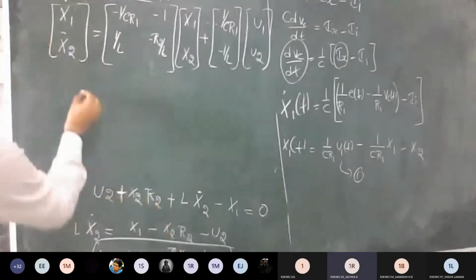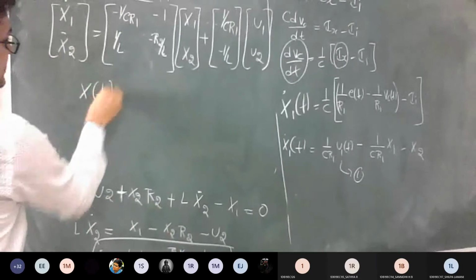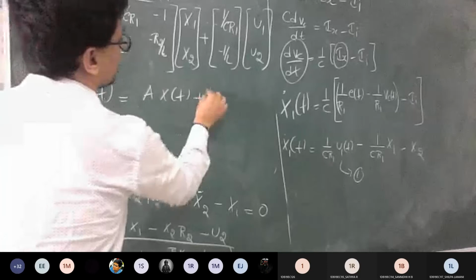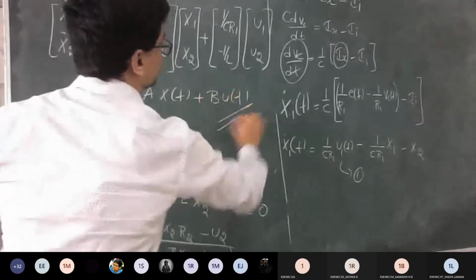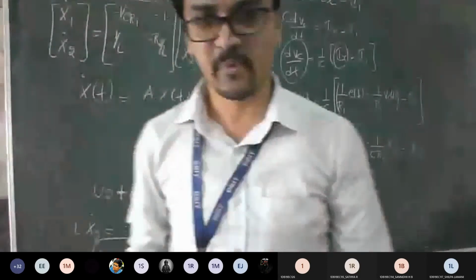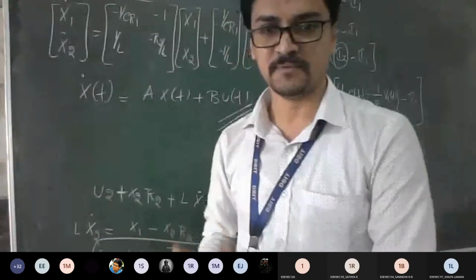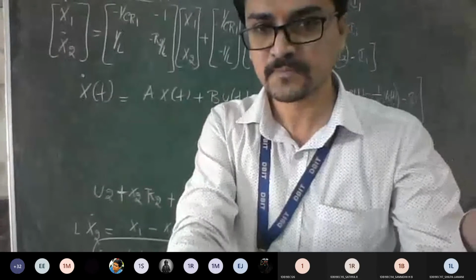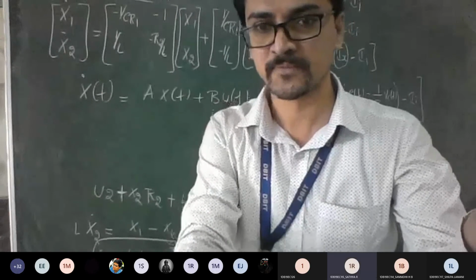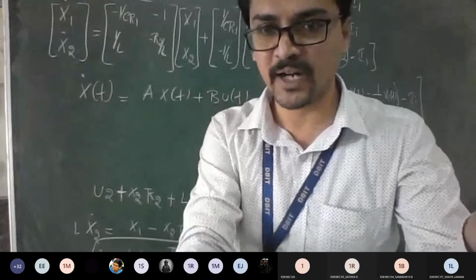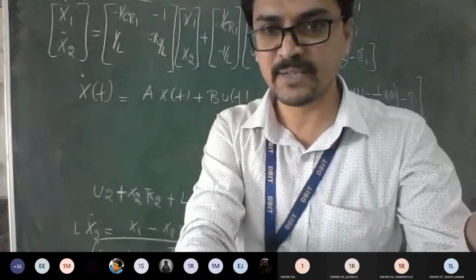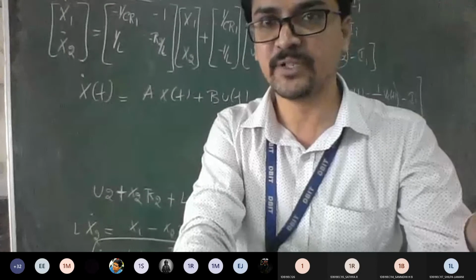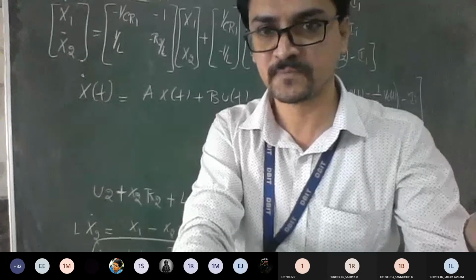Everyone, from this we can conclude the state equation is x dot of t is equal to A x of t plus B u of t. So that completes the state model problem. Any doubts, anyone still? I hope you understood the logic of how to find a state model. Yes, sir. Good. So that completes one part of the state model problem. The next type of problem we will deal with in tomorrow's class. If anybody has a doubt, let me know, or we'll end the session.